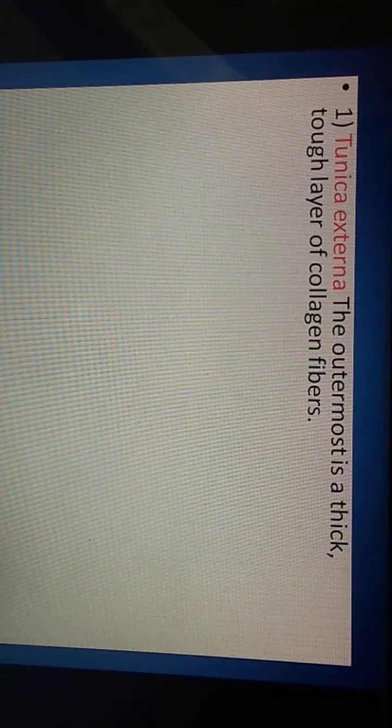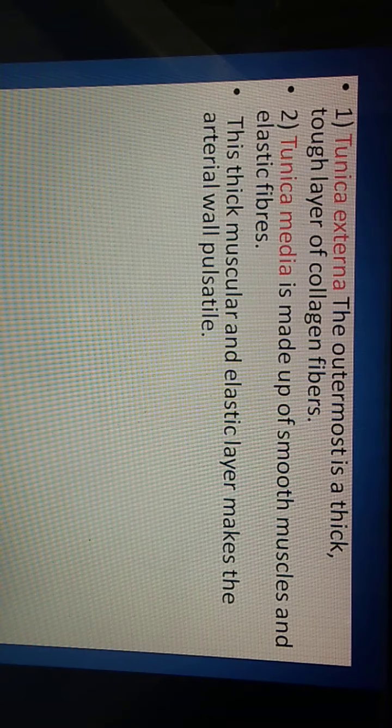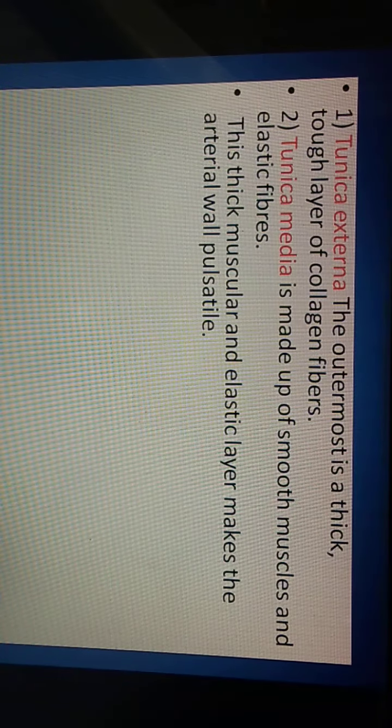Second one, tunica media. Tunica media is made up of smooth muscle and is formed with the help of elastic fibers. This tunica media is a thick muscular layer. Due to the elastic nature of the elastic fibers present in tunica media, the arterial wall shows pulsatile as well as elastic nature.